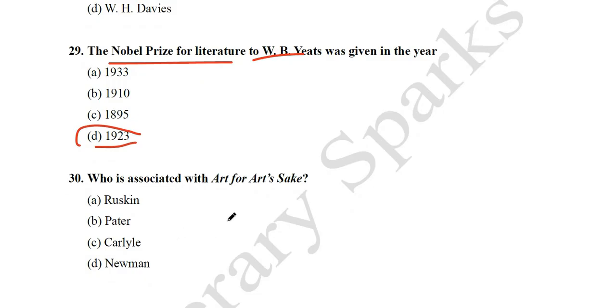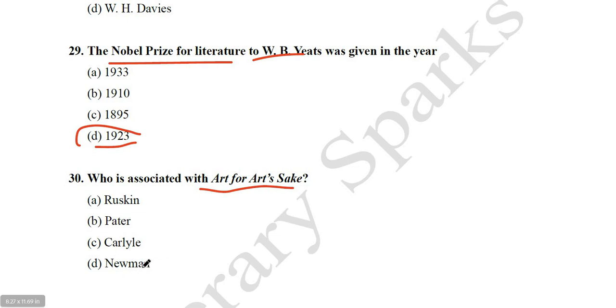So the last question for this mock test we have: who is associated with art for art's sake? You know that this is a literary movement which says that art does not have any responsibility, social responsibility or political responsibility. So art is produced for its own sake. There are pioneers and proponents of this idea. So we need to identify who among the following supported this concept of art for art's sake.